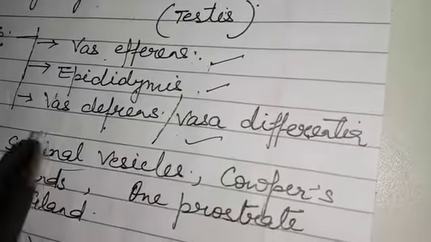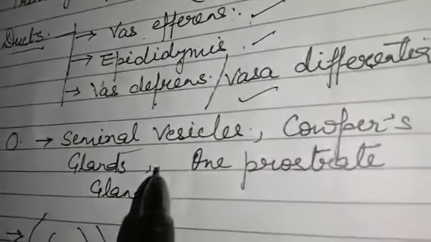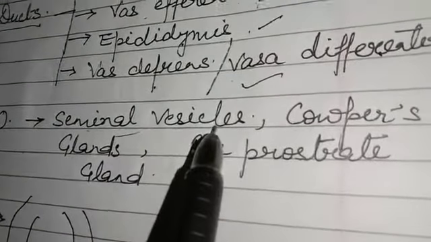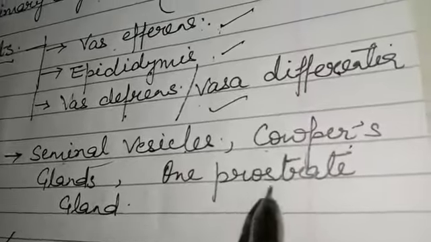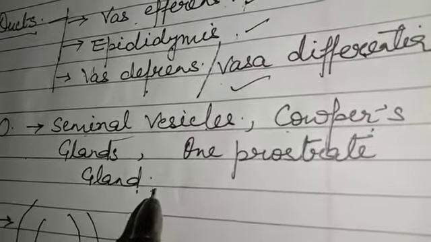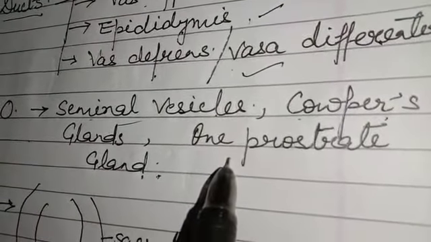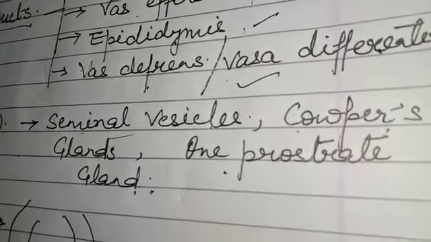Then, in accessory organs, some glands and sac-like structures are important. One is known as the seminal vesicles, second is Cowper's gland, and third is the prostate gland. These are accessory organs, meaning they help in the process of reproduction. Children, one by one we will discuss each part of the male reproductive system.